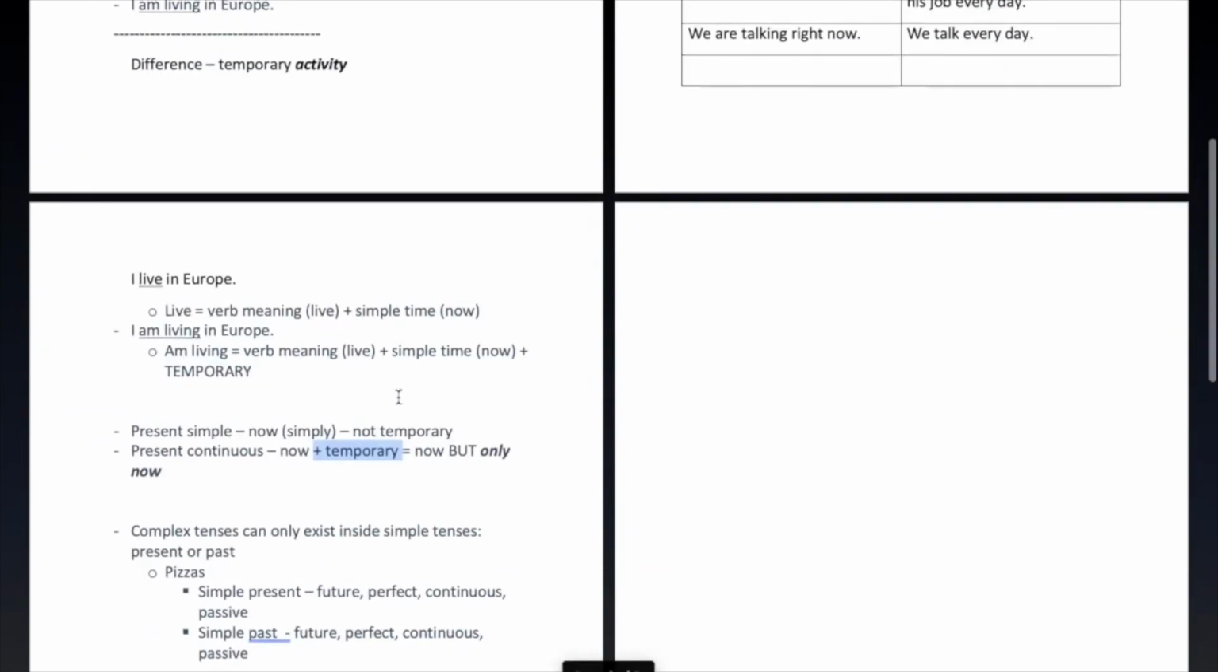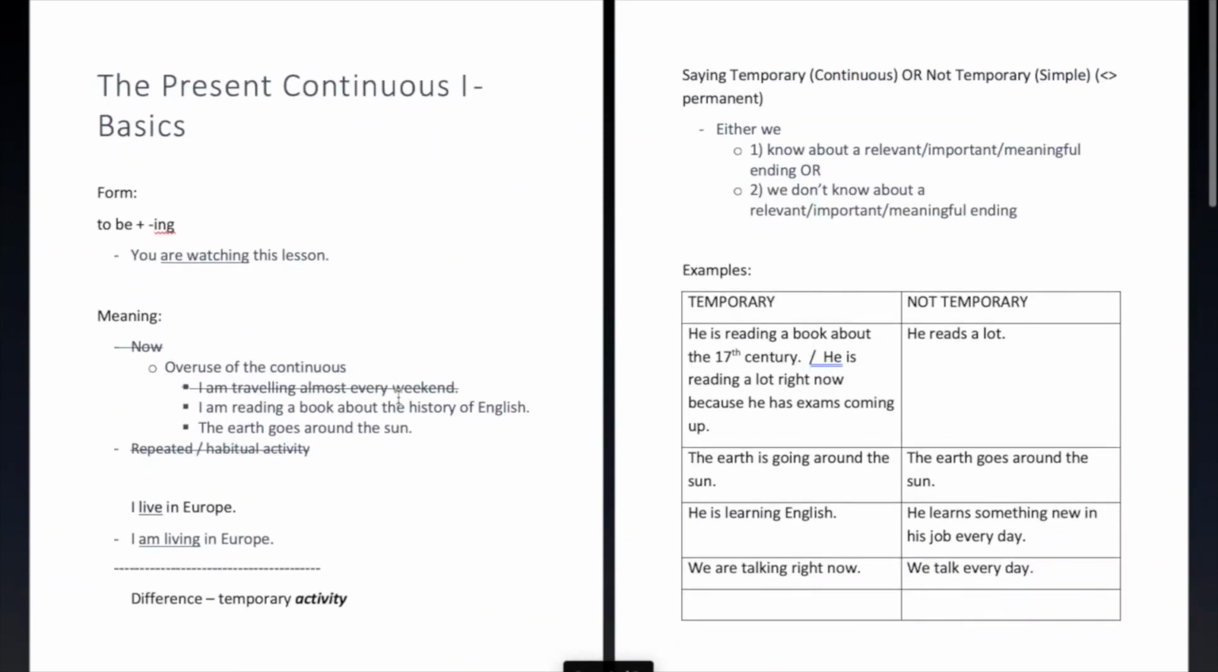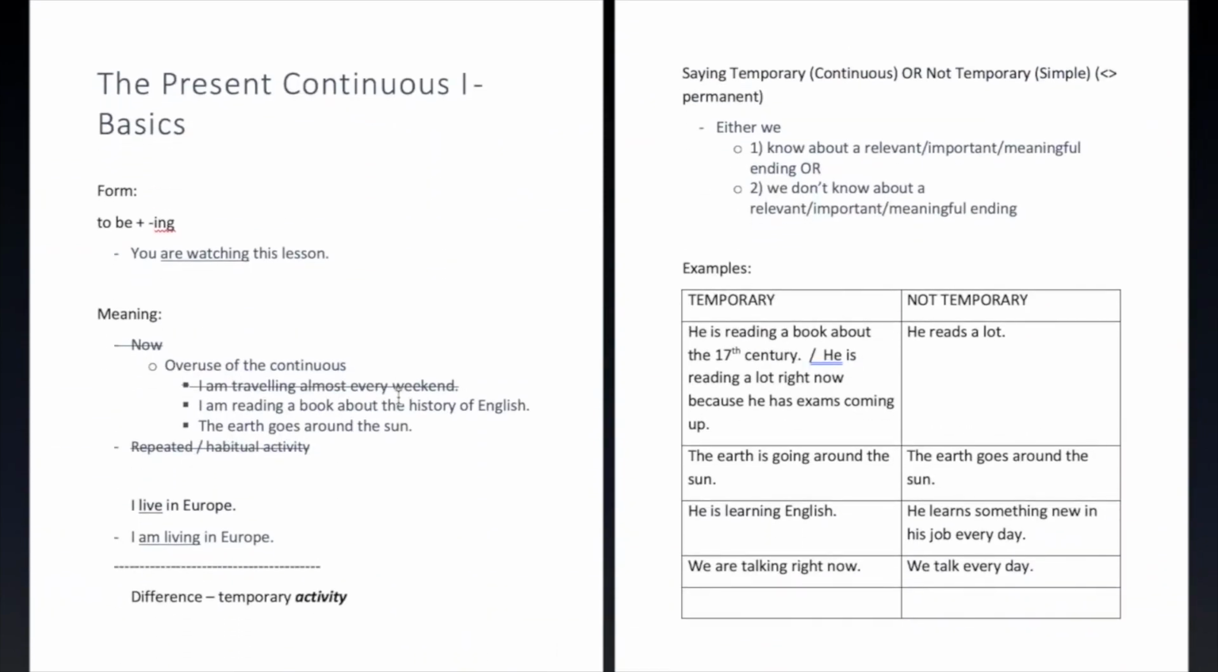Okay, so next we'll talk about, in the next video, Present Continuous 2, another important topic related to this, which is state verbs.